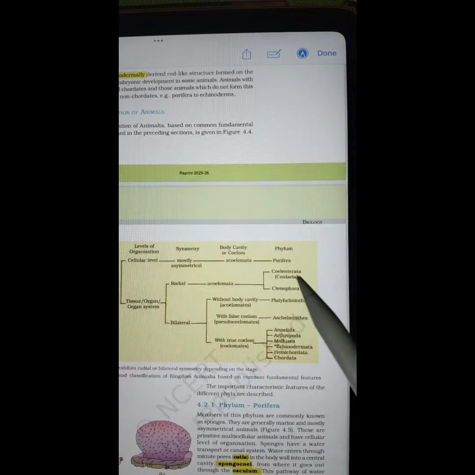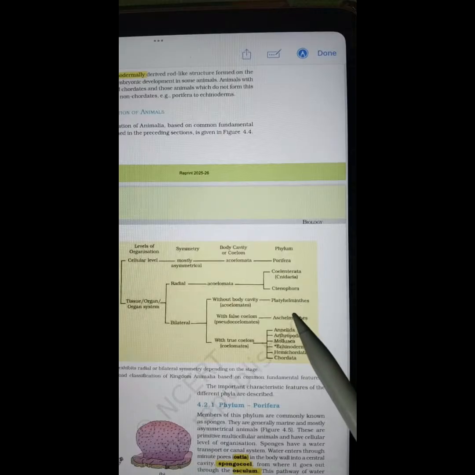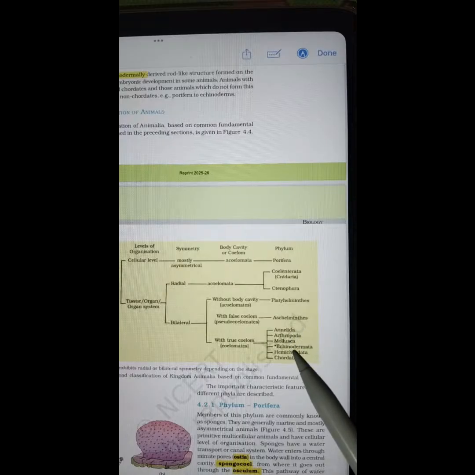All the phyla are given to you in ascending order and they should be pronounced as Porifera, Coelenterata, Ctenophora, Platyhelminthes, Aschelminthes, Annelida, Arthropoda, Mollusca, Echinodermata, Hemichordata, Chordata. Once more for you. Porifera, Coelenterata, which is also known as Cnidaria, Ctenophora, Platyhelminthes, Aschelminthes, Annelida, Arthropoda, Mollusca, Echinodermata, Hemichordata, Chordata.